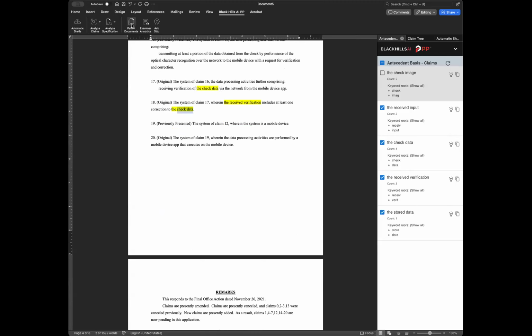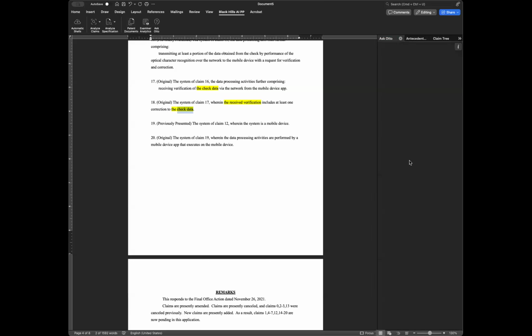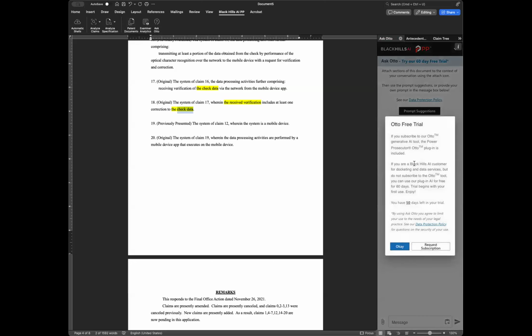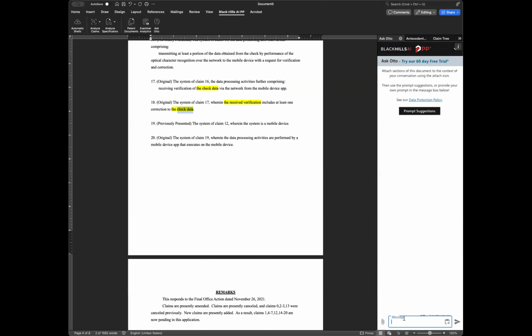You can also get access to your electronic file wrapper here. You can click here. I can show you that in just a few. You can also get an examiner analytics report, but then you can also click here and you get access to Otto directly within Microsoft Word. It offers you a free trial and whatnot. You can request a subscription and all that. So we'll just hit OK. And then you can interact with the application here.